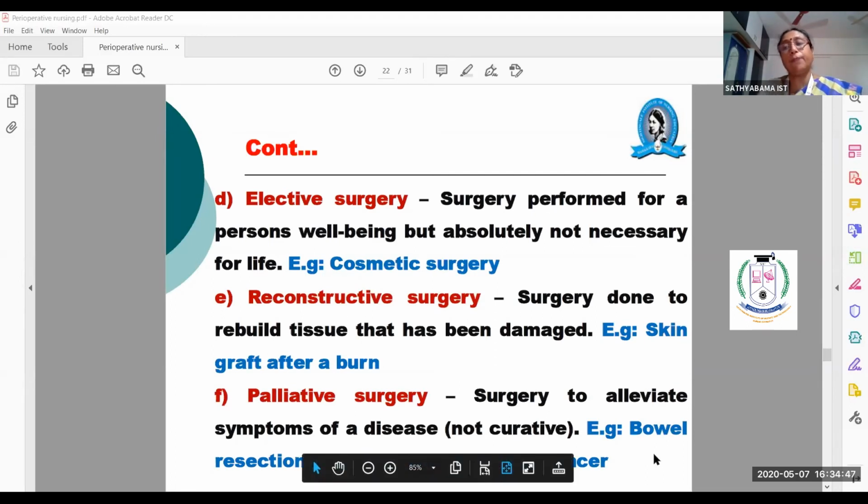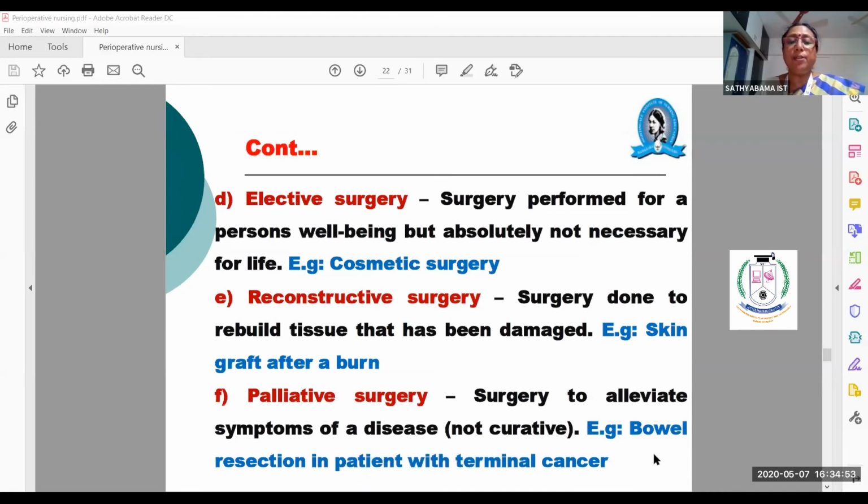Then reconstructive surgery. Reconstructive means skin grafting. Suppose there is a burn, so surgery done to rebuild the tissue that has been damaged. For example, skin graft after a burn. From the thighs, the skin will be removed and will be grafted in the burnt area, so that new tissues will be formed or rebuilt. So that is called reconstructive surgery.